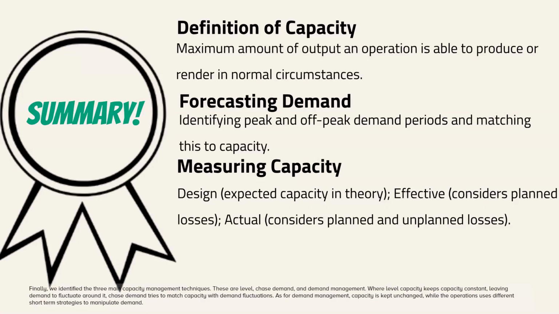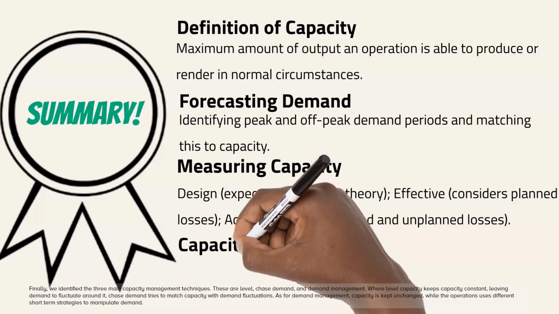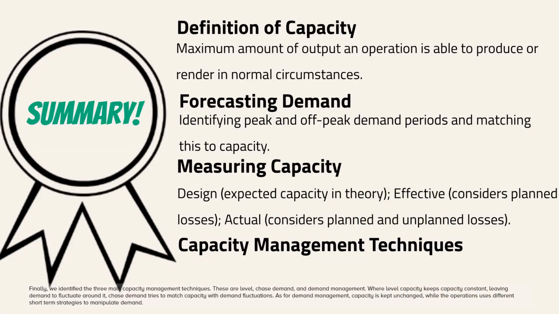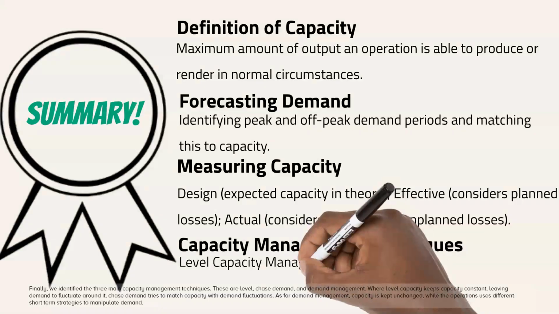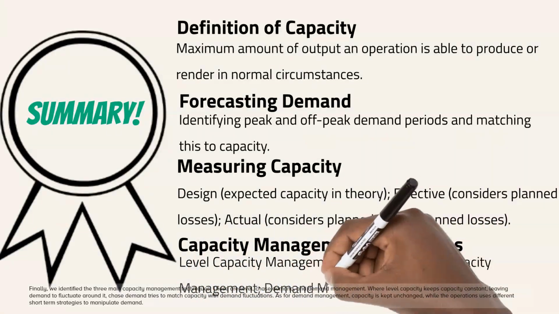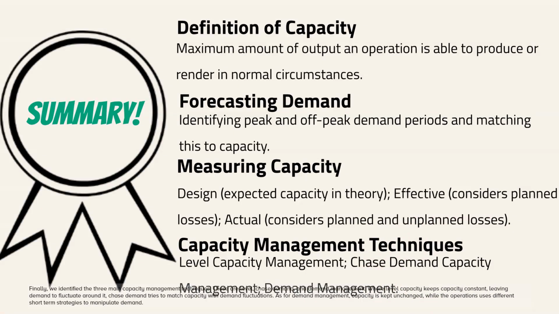Finally, we identified the 3 main capacity management techniques. These are level, chase demand, and demand management. Where level capacity keeps capacity constant, leaving demand to fluctuate around it, chase demand tries to match capacity with demand fluctuations. As for demand management, capacity is kept unchanged, while the operations uses different short-term strategies to manipulate demand.